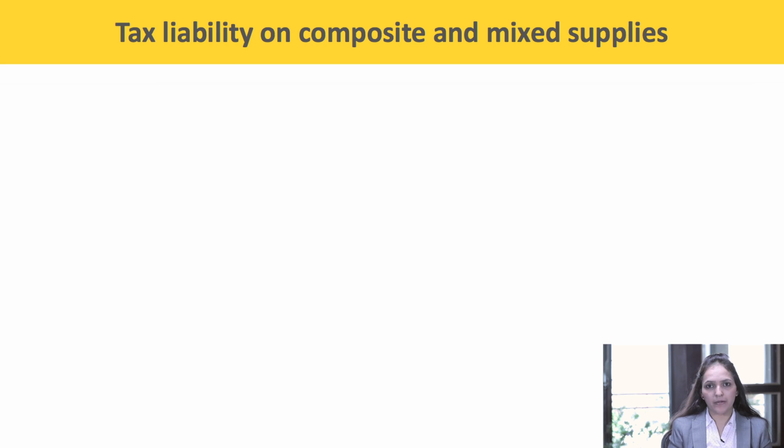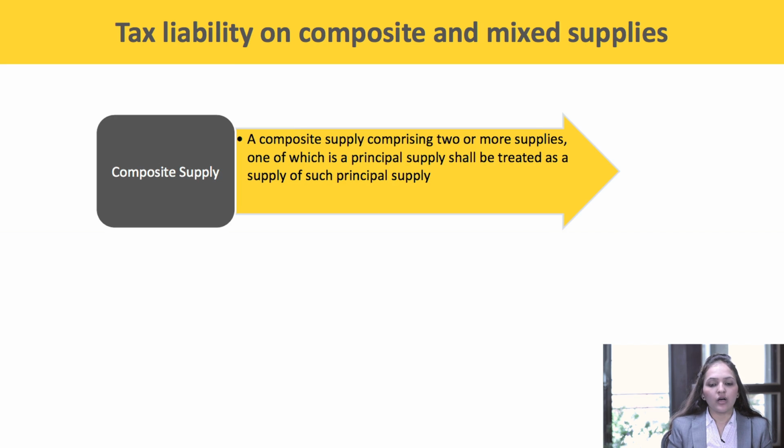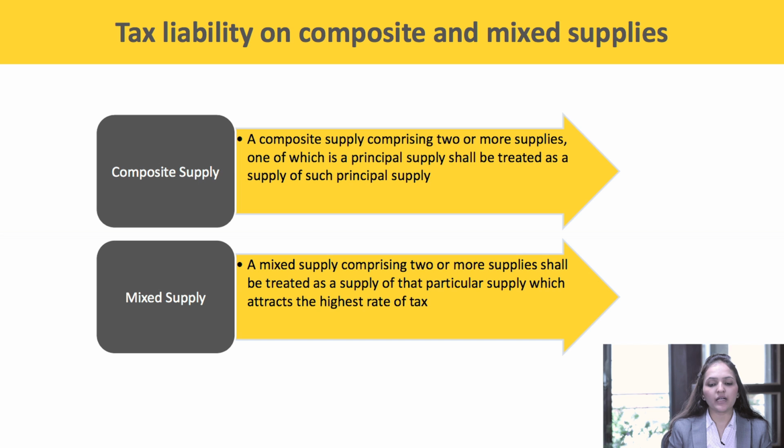Now let us understand the tax liability on composite supply and mixed supply. In case of composite supply, a composite supply comprising of two or more supplies, one of which is a principal supply, shall be treated as a supply of such principal supply. So, in my example, where I was supplying goods as well as providing services of packaging, transporting, etc., it will be considered as a composite supply of goods. Next, mixed supply. A mixed supply comprising two or more supplies shall be treated as a supply of that particular supply which attracts the highest rate of tax.